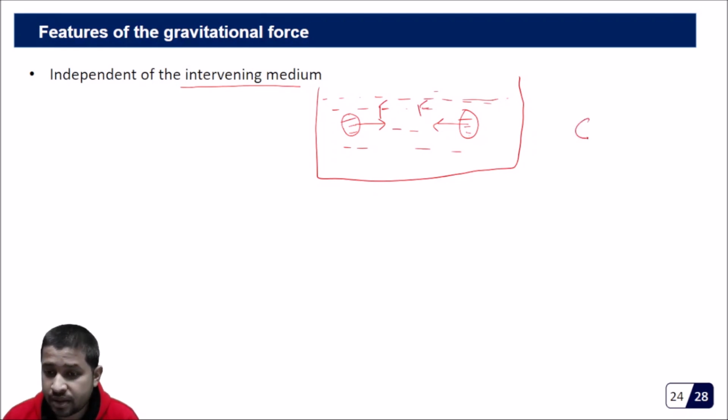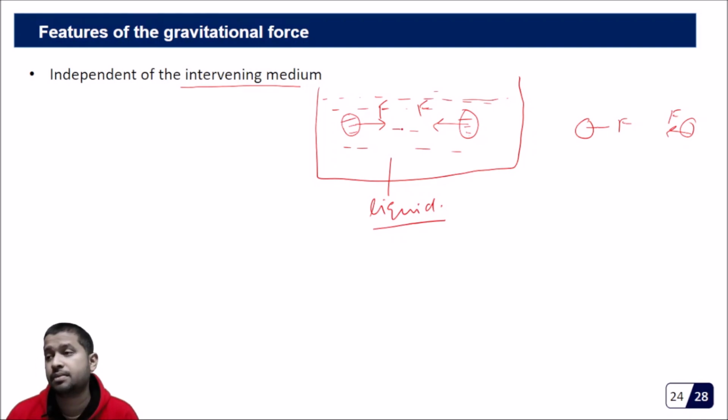If initially in free space the force was F, then even if you fill the environment with some kind of a liquid, the force will still be the same. That is the beauty of this gravitational force. It is independent of the intervening medium.